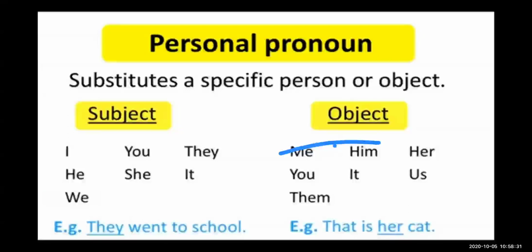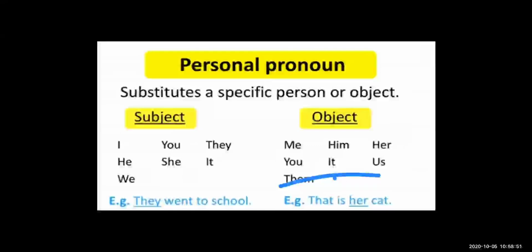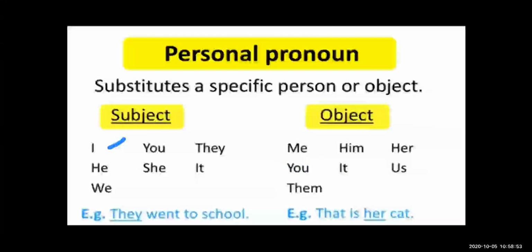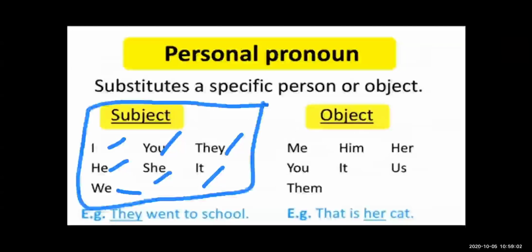The personal pronouns are I, we, he, she, it, you, and they. Students, I, we, he, she, it, you, and they, these are all the subjective pronouns.